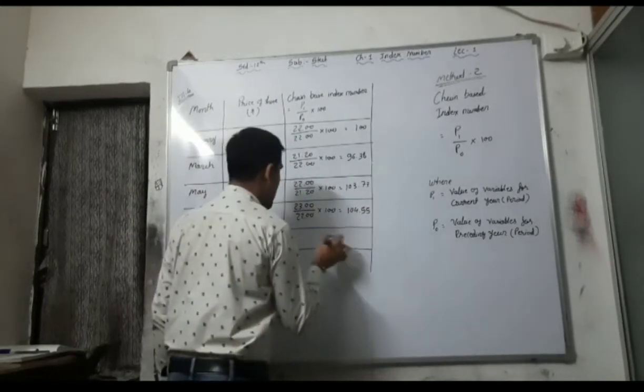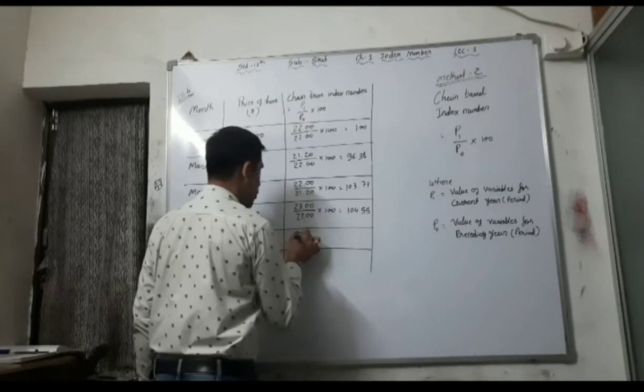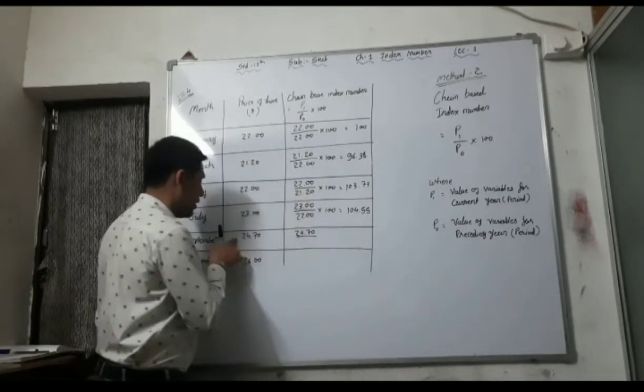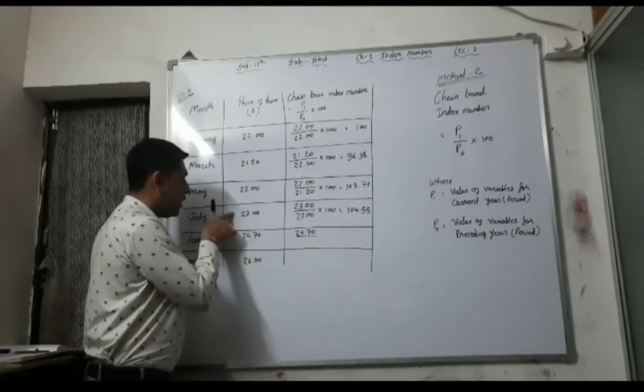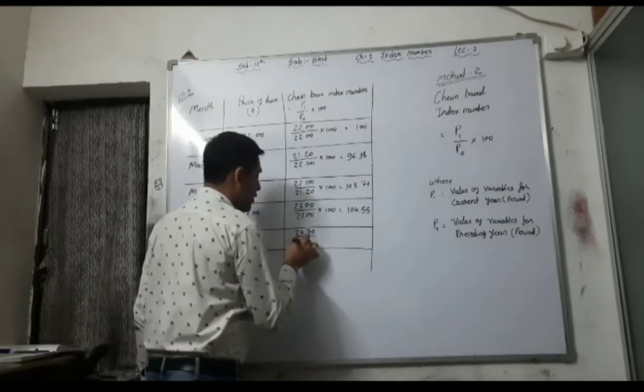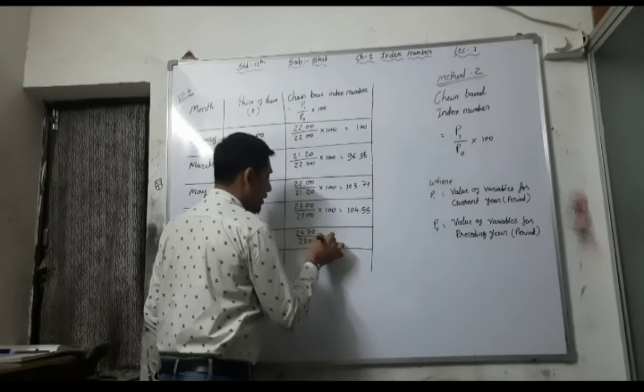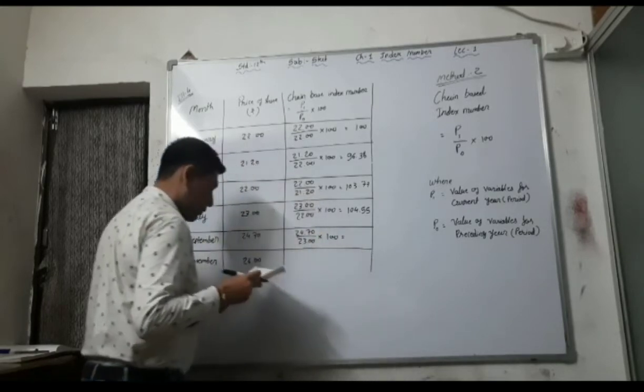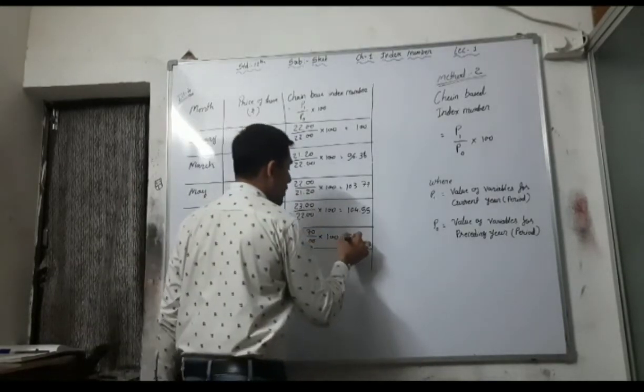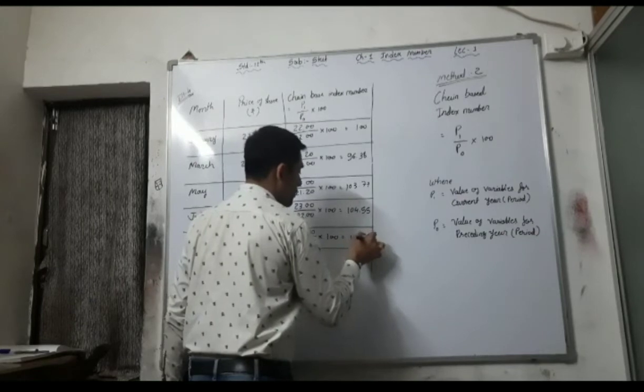In the month of September, 24.70 is the current period data, and 23.00 is the previous period data, into 100. The answer is 107.39.